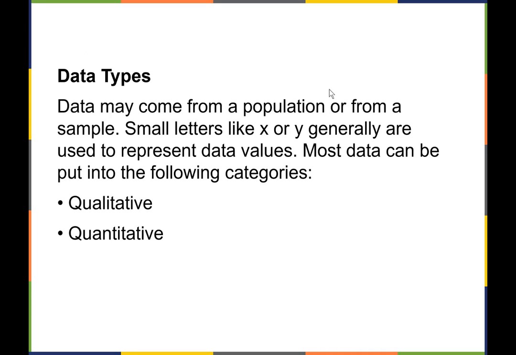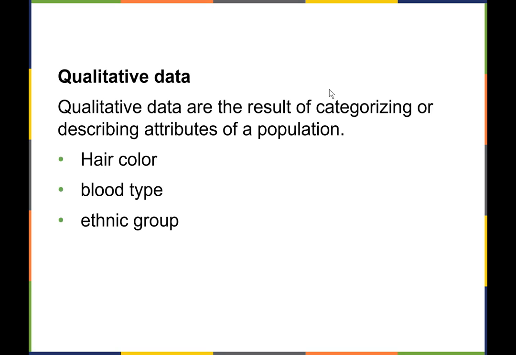We're going to first talk about data types. Data can come from a population or from a sample, and we usually use small lowercase letters, x and y, to represent data values. Most data that you're going to work with can be put in one of the two following categories, either qualitative data or quantitative data.